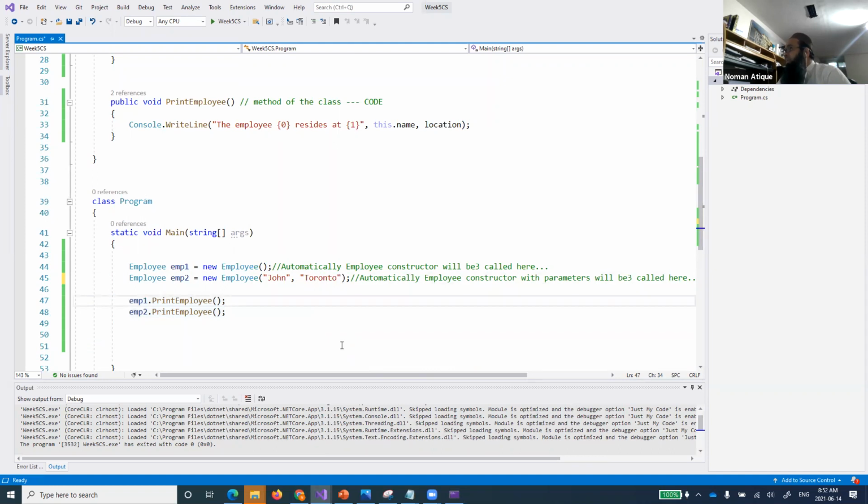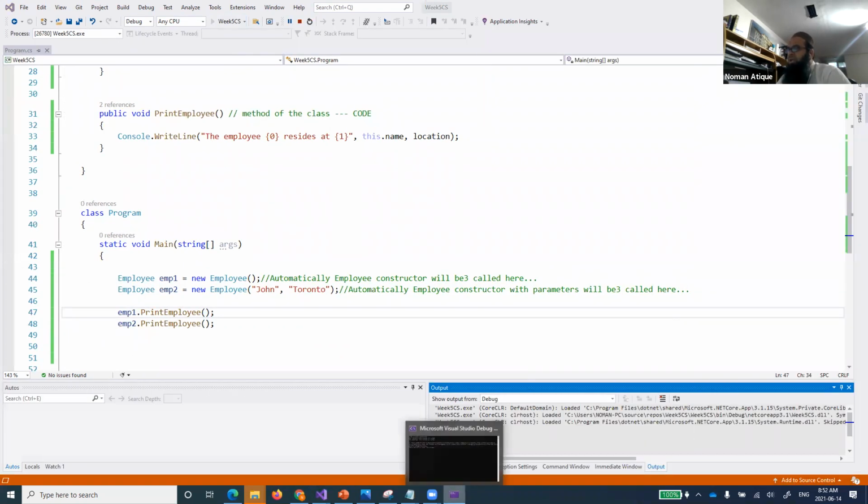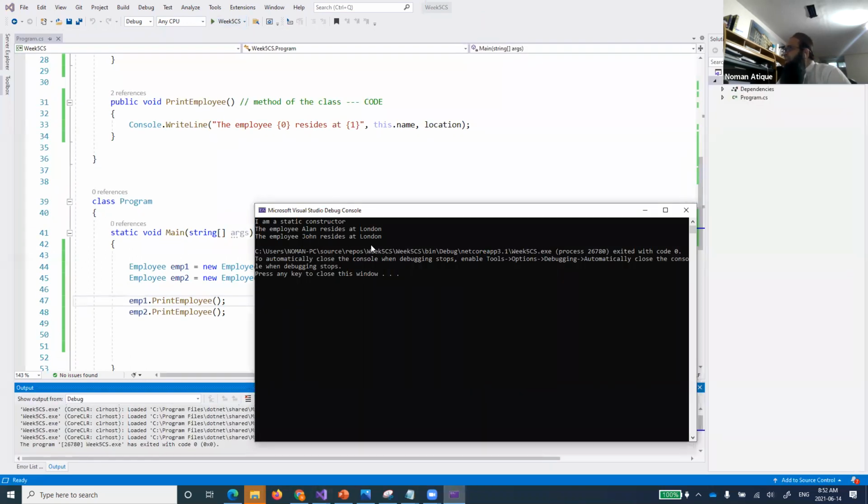I'm talking to the new people again. Will I get this Toronto output or no? Let's run that one, and I will ask you after showing the output. I'm still looking at London.